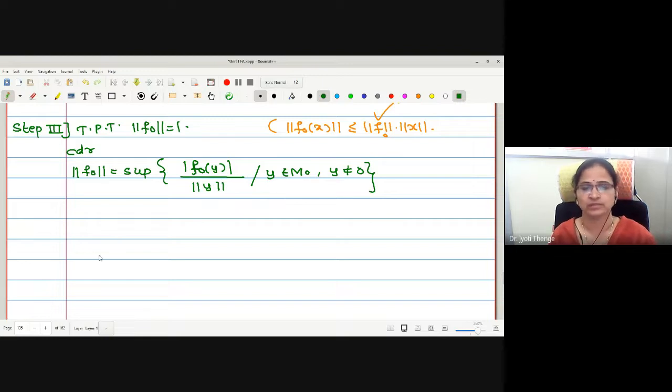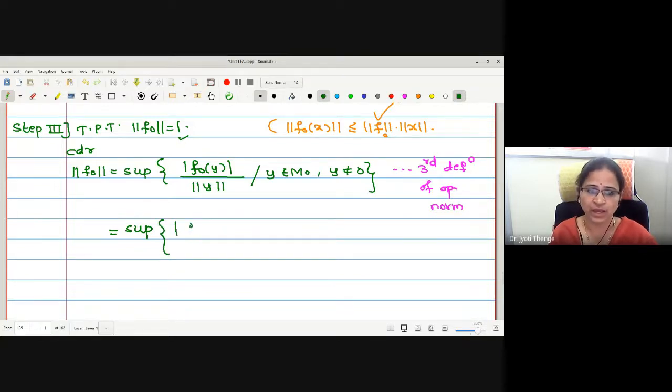Why was the third definition used? Actually, the distance d will get involved in this, and d and d will cancel one another, and then we get a value 1. If I write simply norm of f naught of x, y belongs to M naught, y not equal to 0, we cannot proceed further. That's why we go for the third definition.